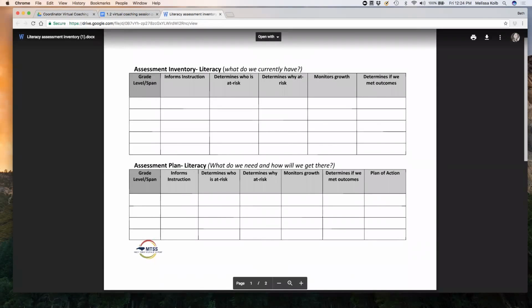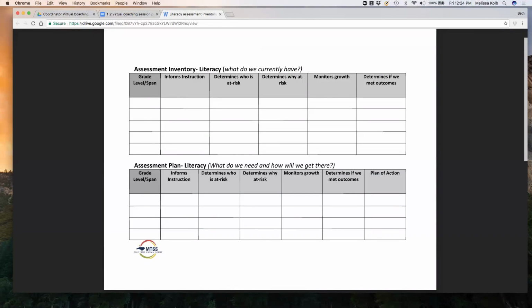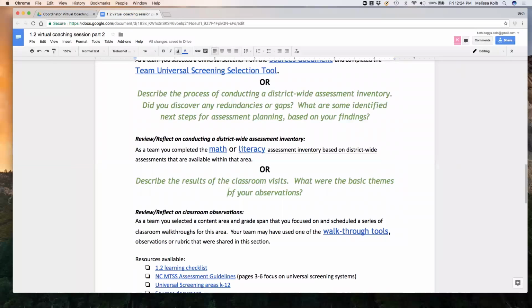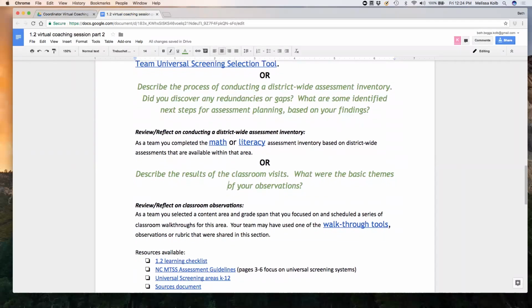So when you're looking at your assessment inventory, you can make sure that you've got all the information that you need. And if not, then what are some additional things that we need to look at for our assessment plan? What are some tools? Are we using the most effective things for our schools and our students?